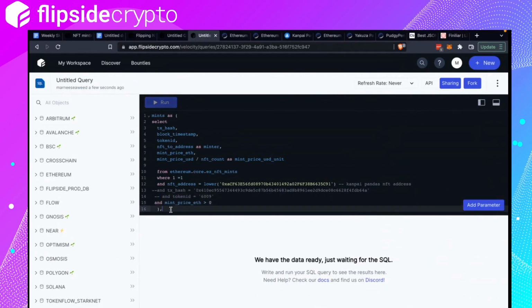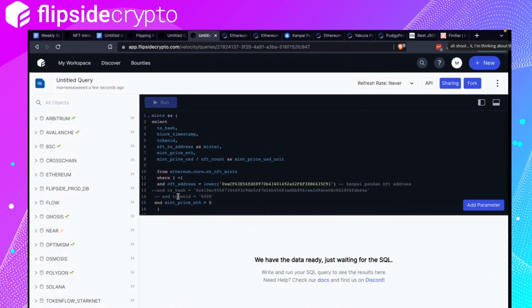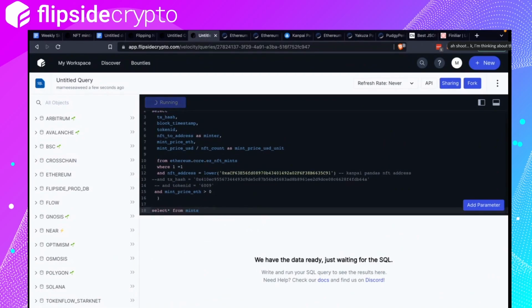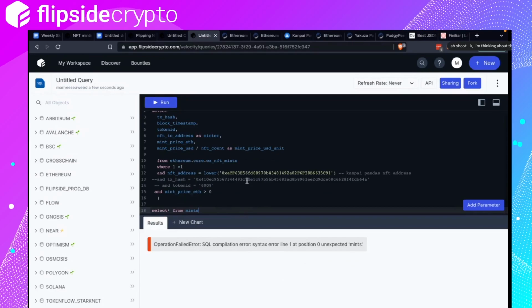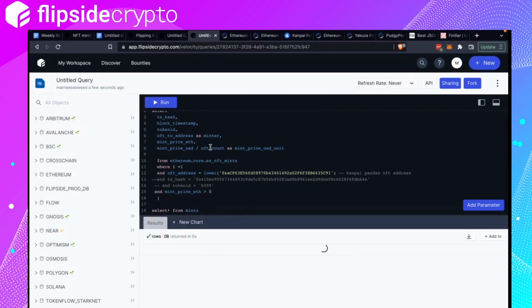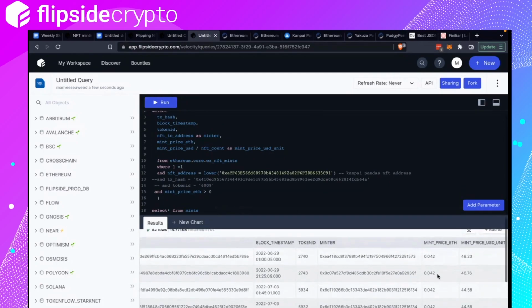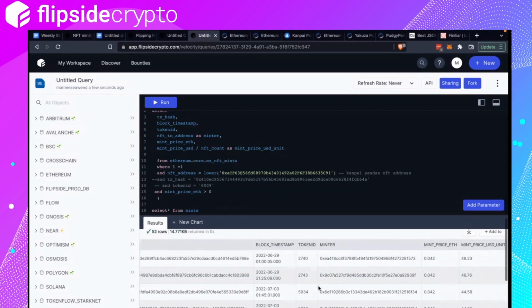And mint price more than zero, so select all from mint. Okay, so we've got here token ID 2040.